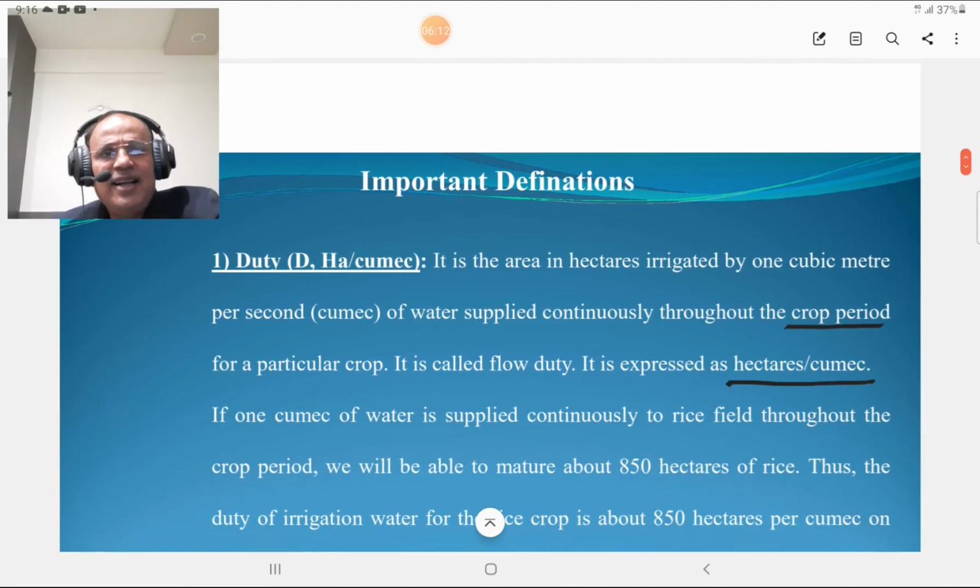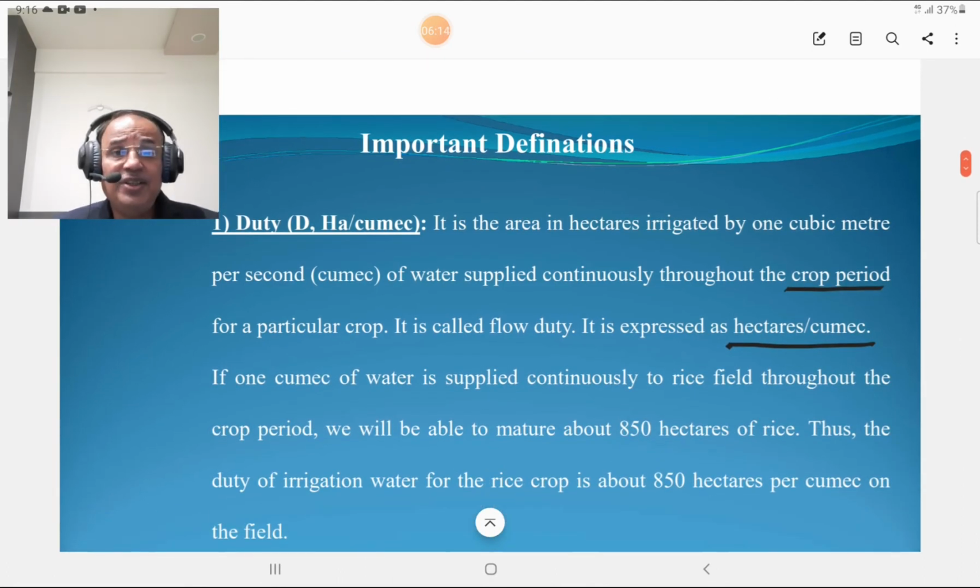Then we are discussing some important definitions. These definitions are also important as far as irrigation engineering is concerned. The first is duty. The unit of duty is hectare per cumex, meaning area divided by volume. Area is measured in hectares and volume is expressed in meter cube per second, which is termed a cumex. So what is the duty?